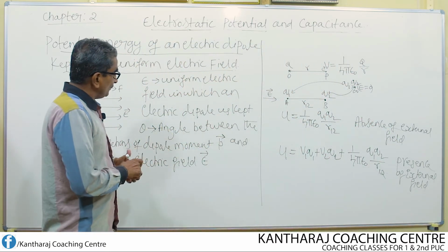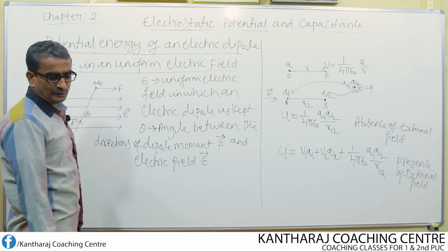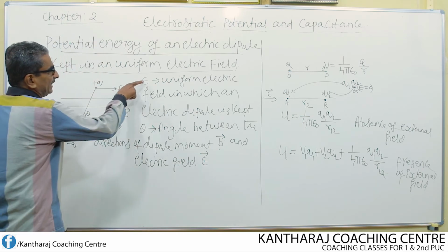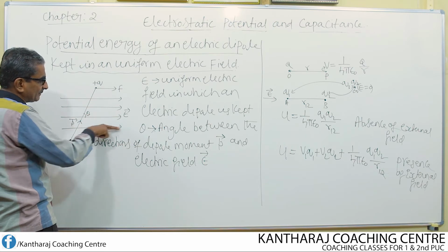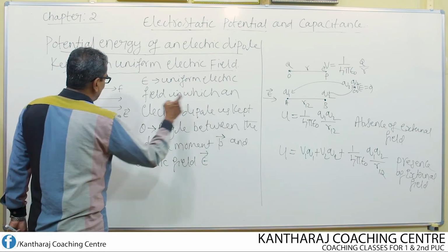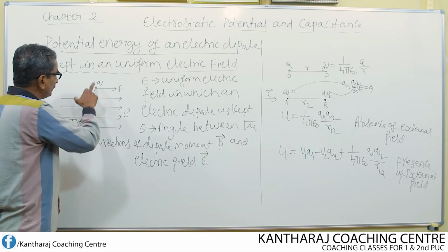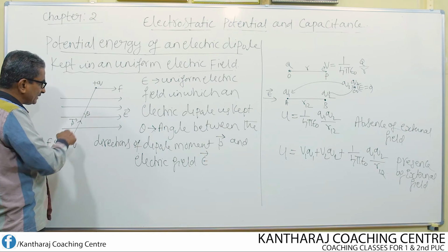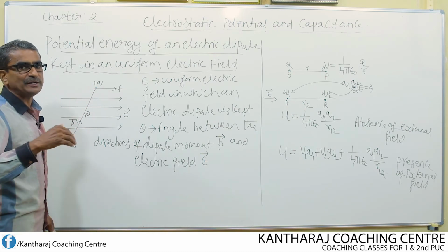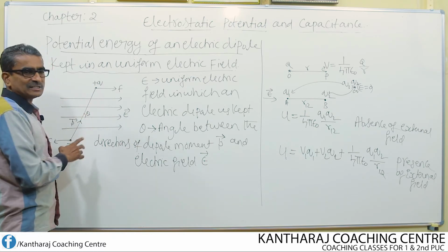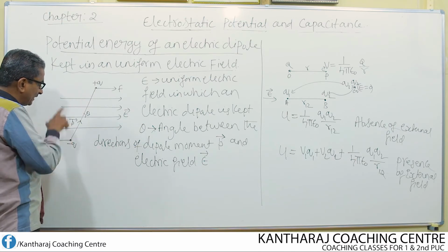Now we shall derive the expression for the potential energy of the dipole kept in a uniform electric field. E is the uniform electric field. How do you say uniform? Because electric lines of force are parallel to each other, in which an electric dipole is kept. An electric dipole is nothing but two equal and opposite charges separated by a small distance. What should be the distance of separation between minus q and plus q? It should be 2a. So 2a should be the distance between plus q and minus q.